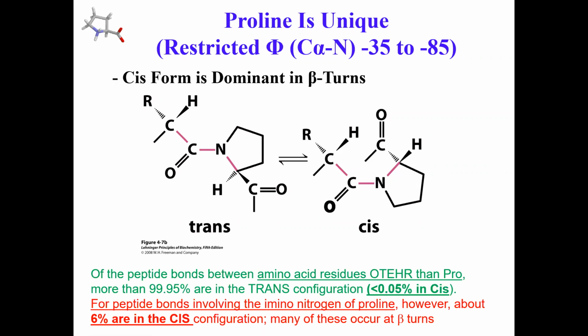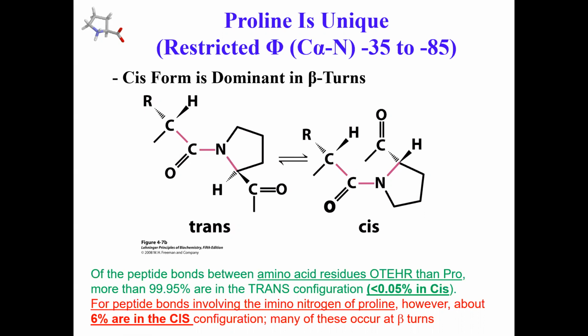I just want to mention in passing that this conversion of cis proline to trans proline, isomerization, is a very, very slow process, because it involves rotation around this partial carbon-nitrogen double bond. So the half-life is about, I would say, 1 minute to 2 minutes at room temperature.